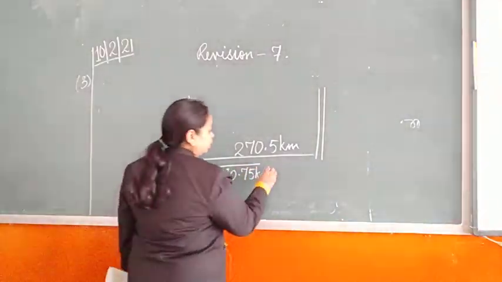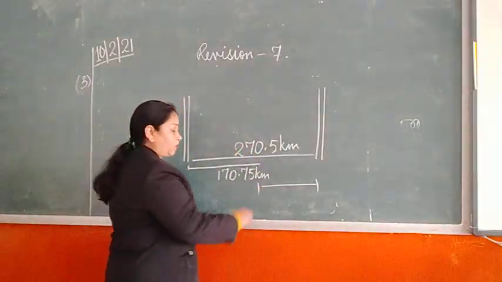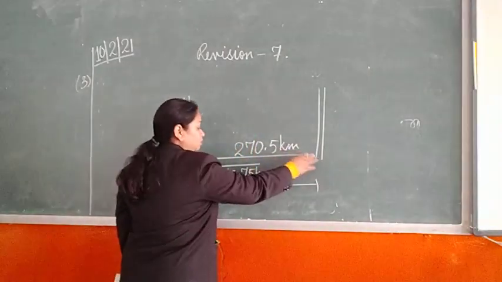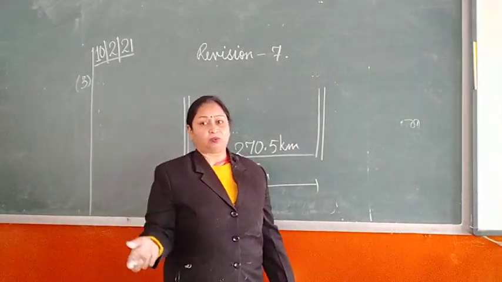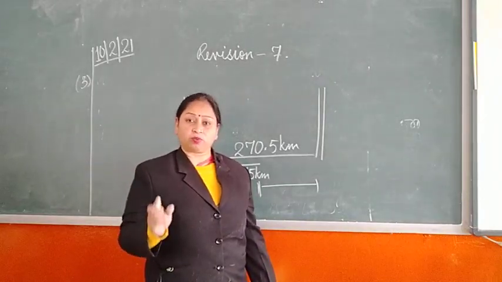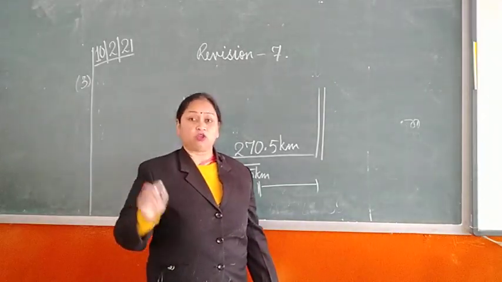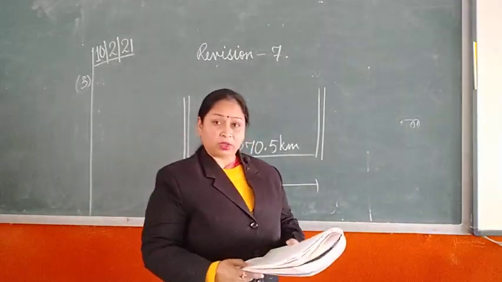Now what about the rest part of it from here to here? How to find out? The total length is given this much and this is already covered. What will you do? Subtract it and get the answer. Do not forget to write down the statements properly. So here the operation applied is subtraction, okay. Now let us move on to the next question.